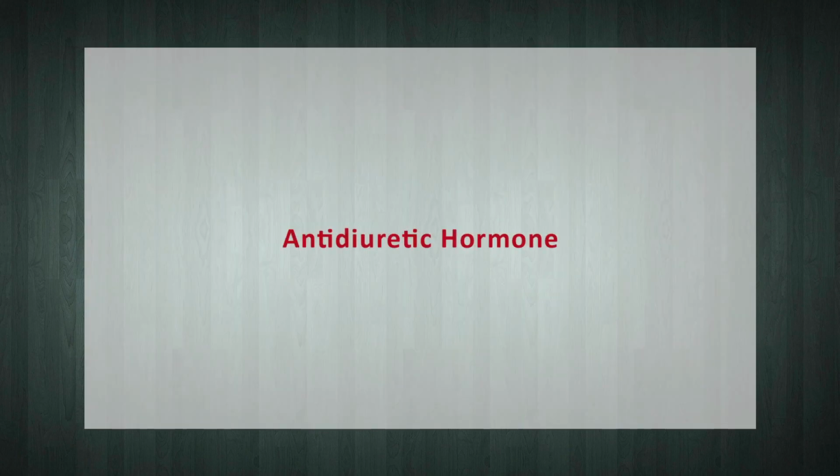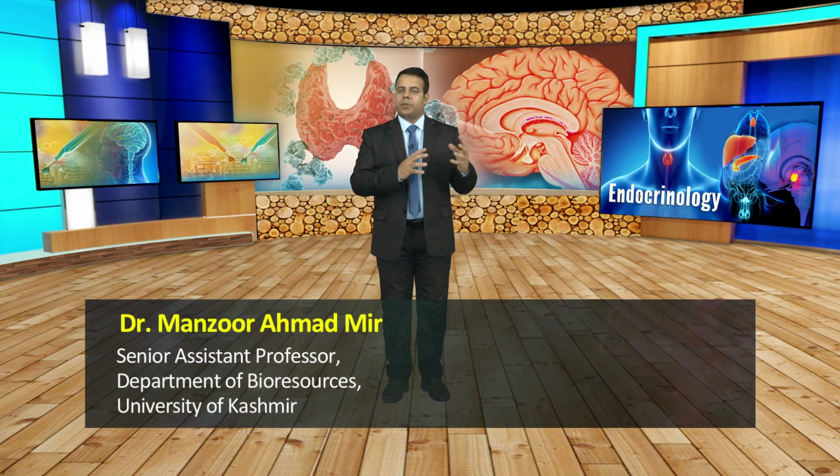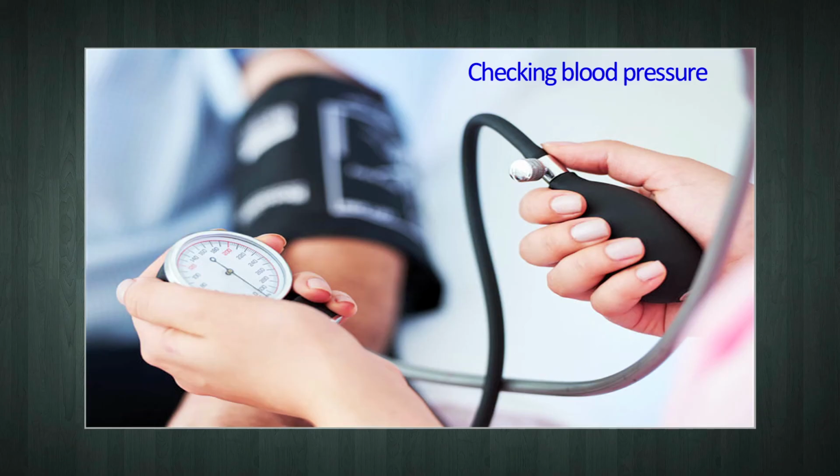Now, the antidiuretic hormone or ADH. As represented in the given picture, ADH causes the kidneys to return more water to the blood, hence decreasing the urine volume. In the absence of ADH, urine output increases more than tenfold from the normal. So, drinking alcohol often causes frequent and copious urination because alcohol inhibits secretion of ADH. It also decreases the water loss through sweating and causes constriction of arterioles, which increases the blood pressure in turn.